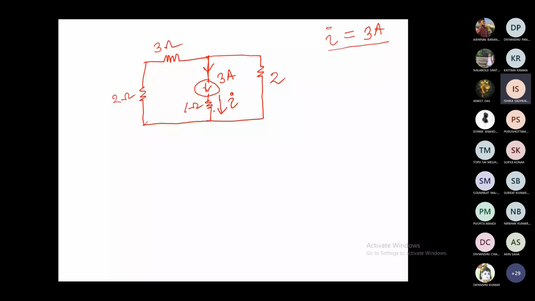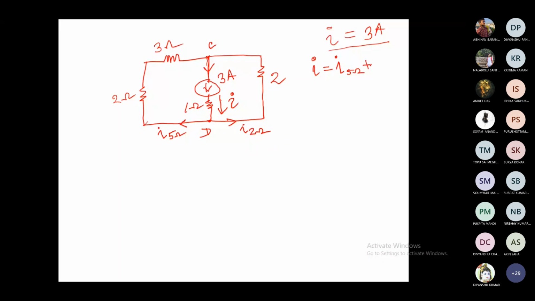Say it has two nodes, C and D. So from C to D, throughout this path, it will always be 3 ampere. But whenever it reaches D, there will be a division between these two branches. Let us name it I5 because it is the 5 ohm resistor, and this is I2. So what can we write? I is equal to I5 plus I2. Agree?